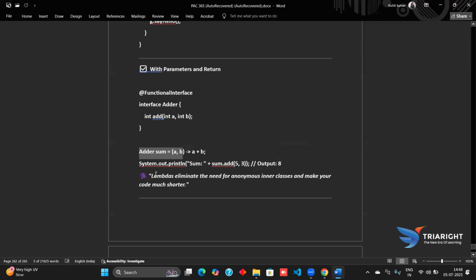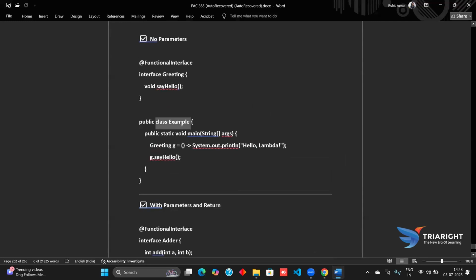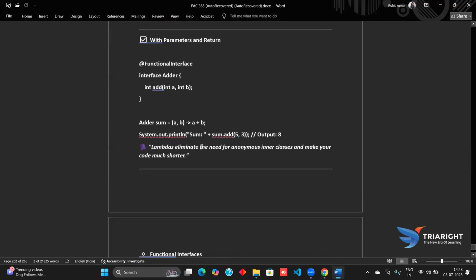Similarly, the lambda eliminates the need for an anonymous inner class. The inner class makes our code more verbose, as you can see here with the interface and an inner class. Using the lambda expression makes our code much shorter and much more readable, with a return value also.